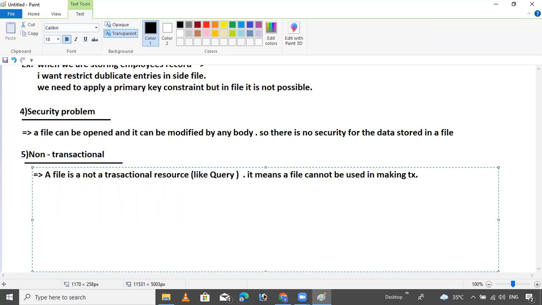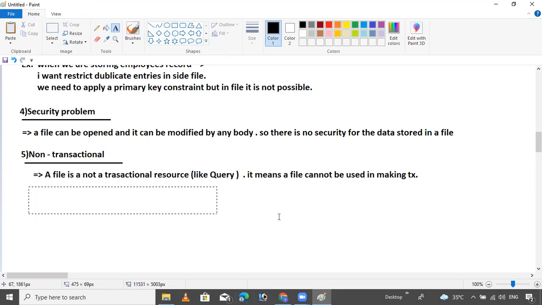To overcome this problem, we use a database.